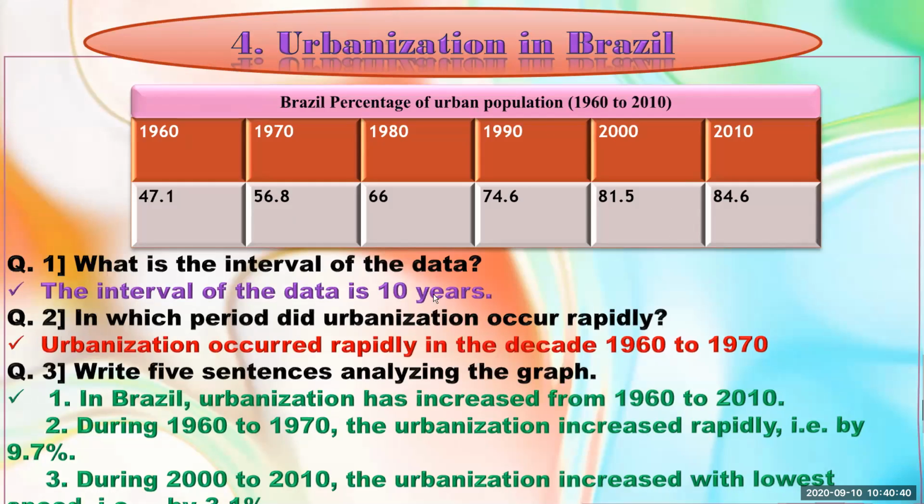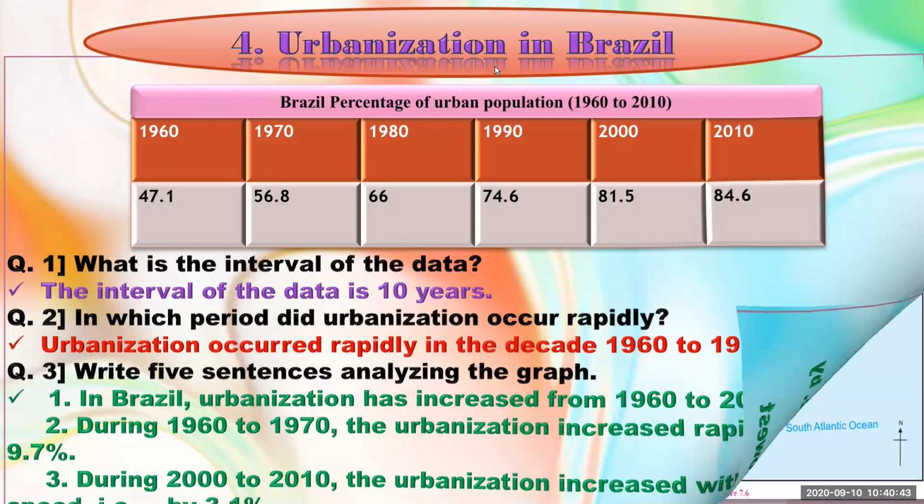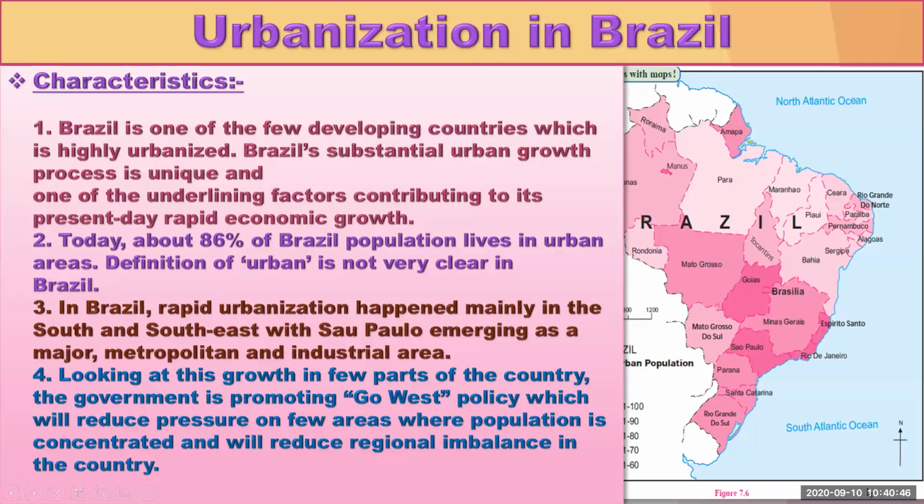Here some characteristics are given. You can take a screenshot so you can read it very thoroughly. Some characteristics of urban population, urbanization in Brazil. The first characteristic is Brazil is one of the few developing countries which is highly urbanized. Brazil's substantial urban growth process is unique and one of the underlying factors contributing to its present day rapid economic growth. Means Brazil is growing toward urbanization.